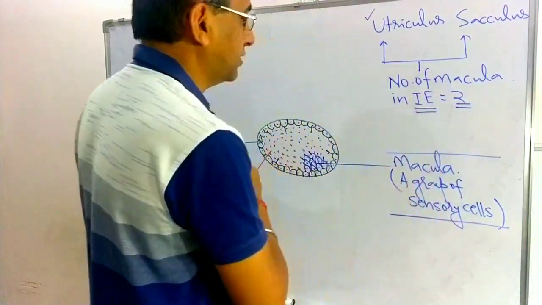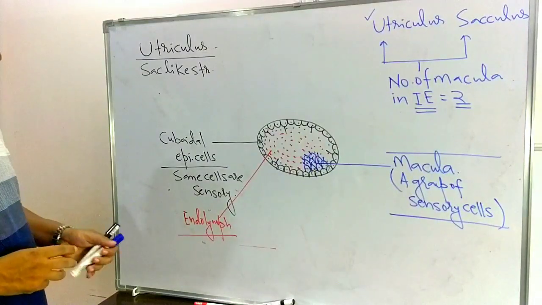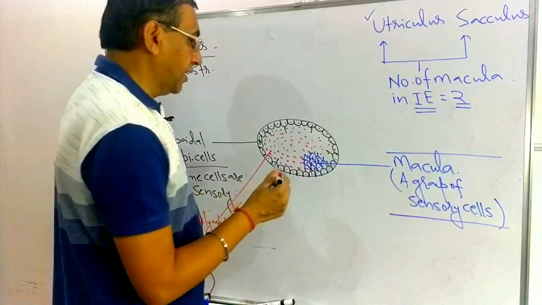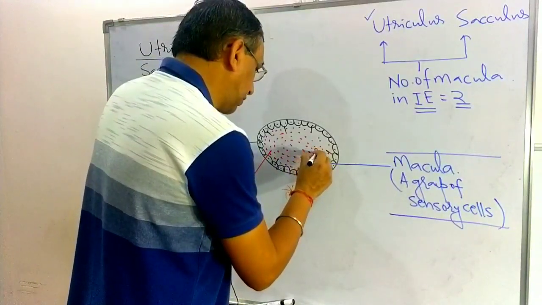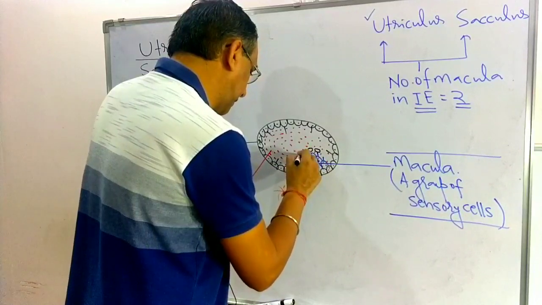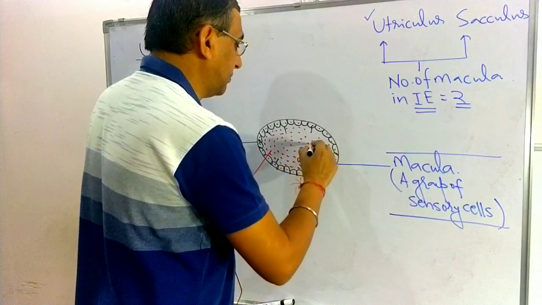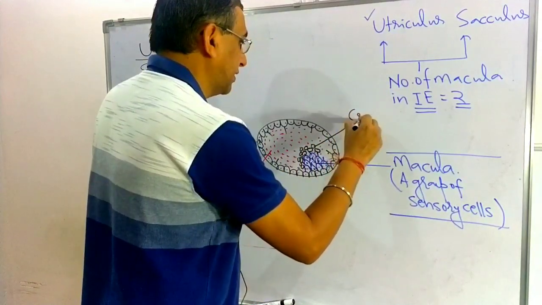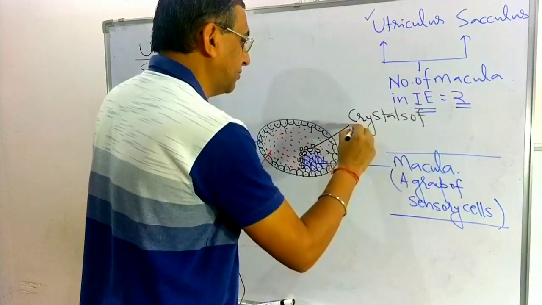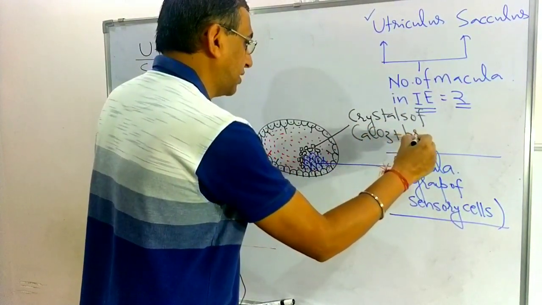One in utriculus and one in sacculus. So the number of maculae in the internal ear is two. In contact with the macula, crystals of calcium carbonate and proteins are present.